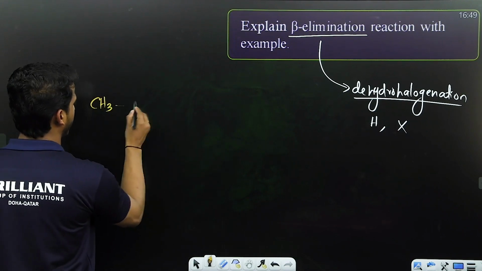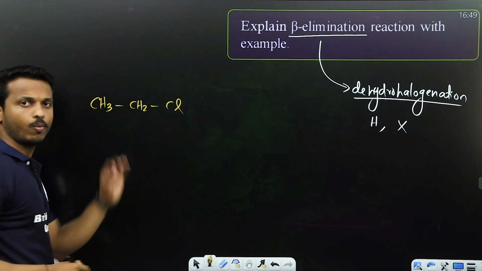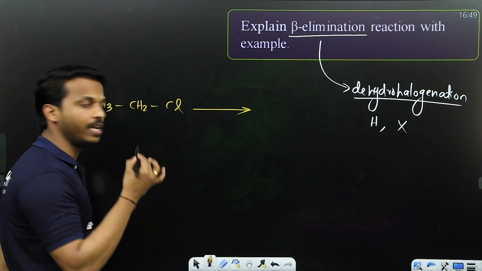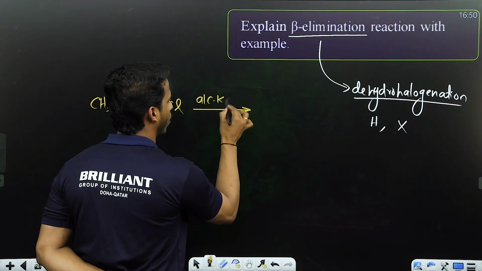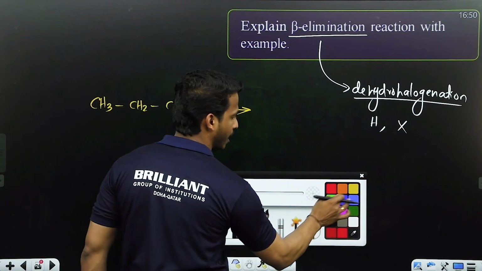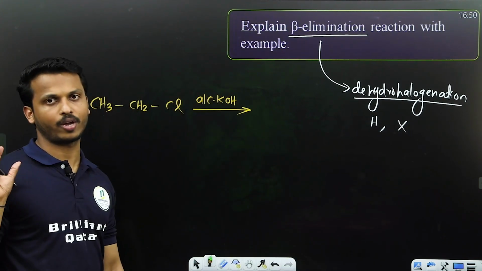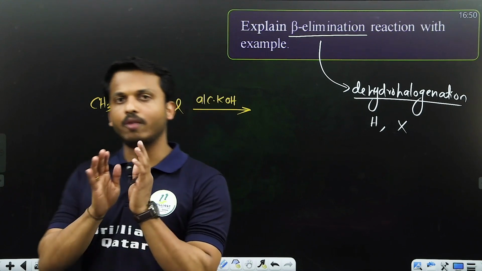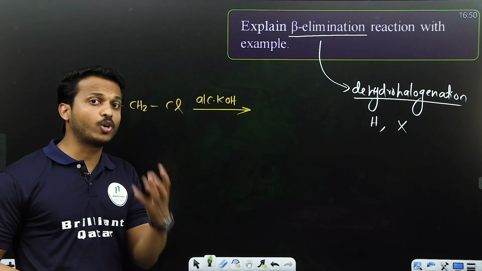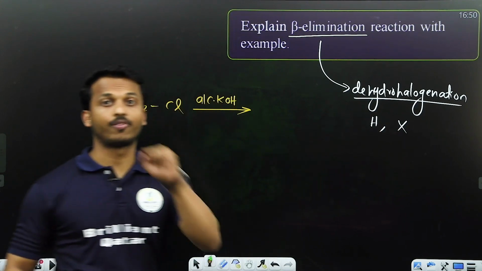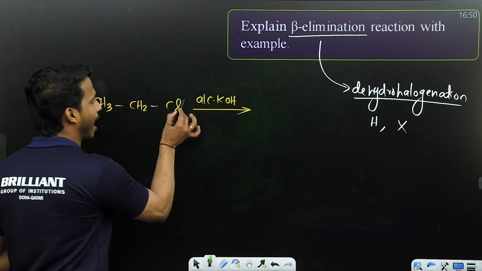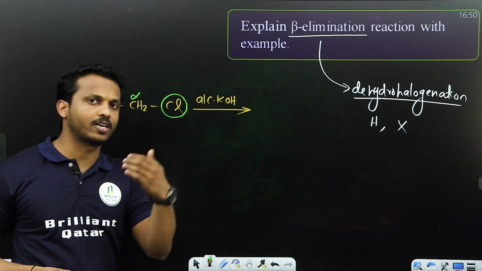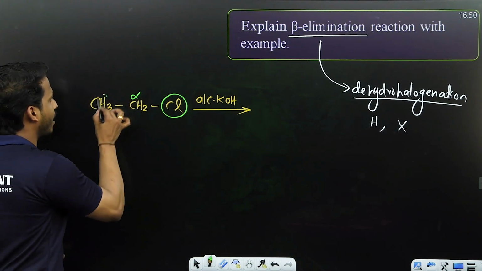Okay. Consider one haloalkane. It's chloroethane, right? Dear all, what is the reagent we use in beta elimination? Remember, alcoholic KOH. Keep in mind, okay? So, for beta elimination to happen, there should be a haloalkane and alcoholic KOH. And what do you want to do there? Remove one H, remove one halogen. From where? The rule is there. The halogen you should take from the alpha carbon. What is the alpha carbon? The carbon connected to the main functional group is alpha. And the hydrogen you should take from beta.